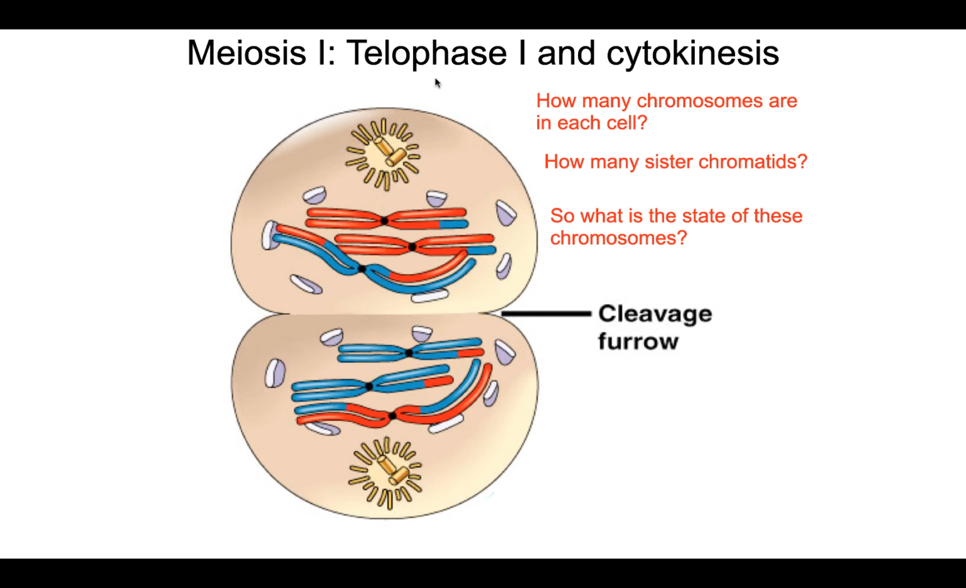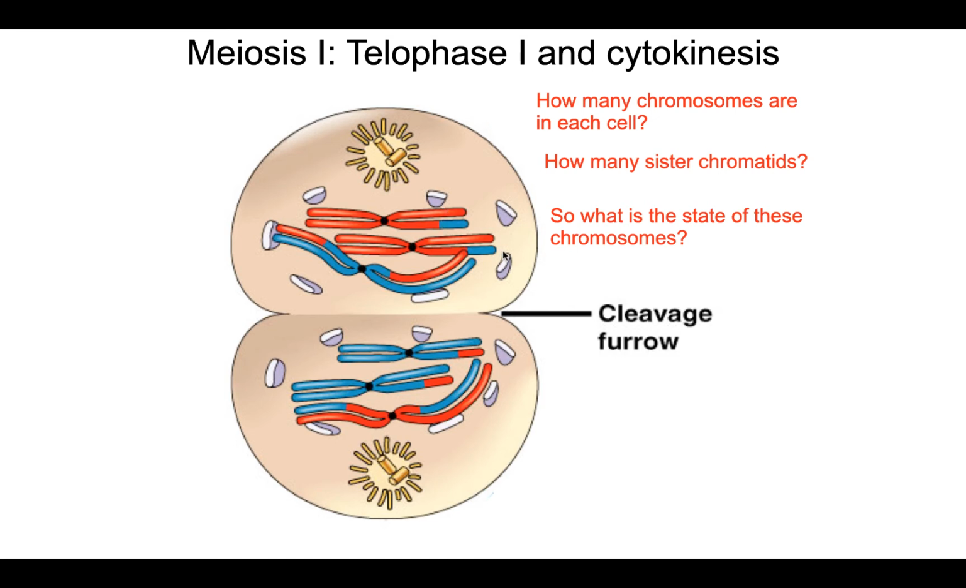Then we have telophase I, where the cleavage furrow starts occurring, so the two cells are going to separate. We have the nuclear envelope starting to form. Now let's answer these questions. How many chromosomes are in each cell? Well, we've got 1, 2, 3 chromosomes in this one, 1, 2, 3 chromosomes in this one here. How many sister chromatids are in each cell? 1, 2, 3, 4, 5, 6.